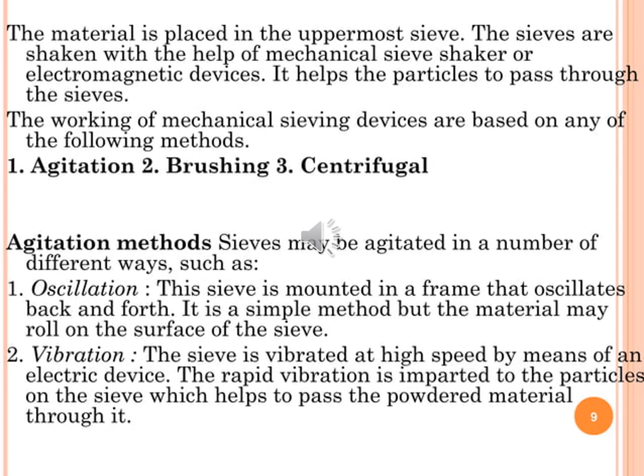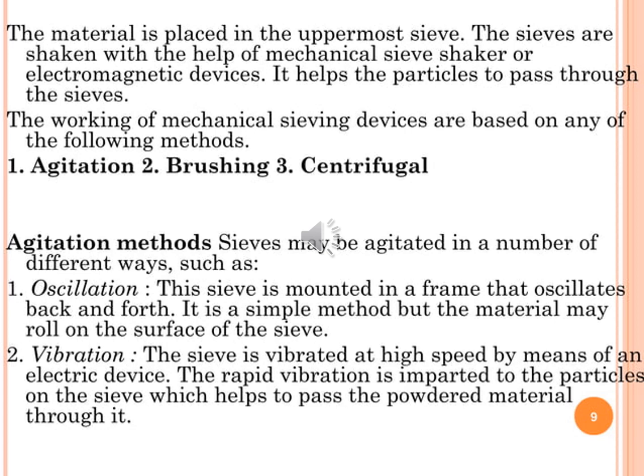What is agitation? Sieving may be agitated in a number of different ways, such as oscillation. The sieve is mounted in a frame that oscillates back and forth. It is a simple method, but the material may roll on the surface of the sieve.